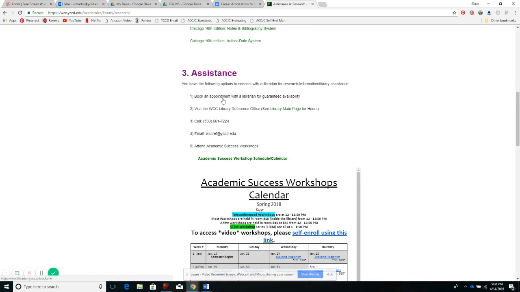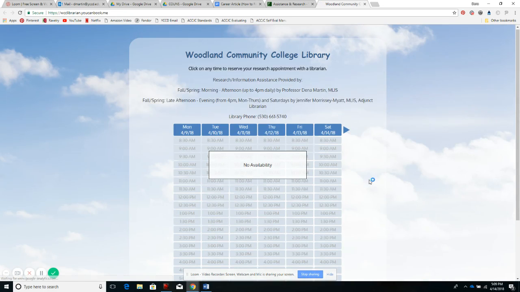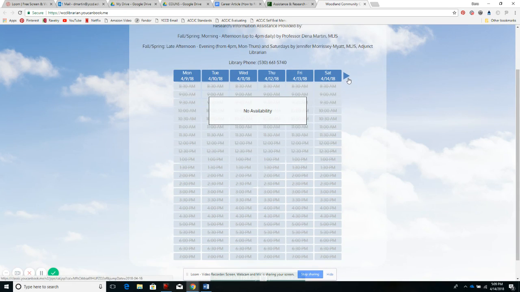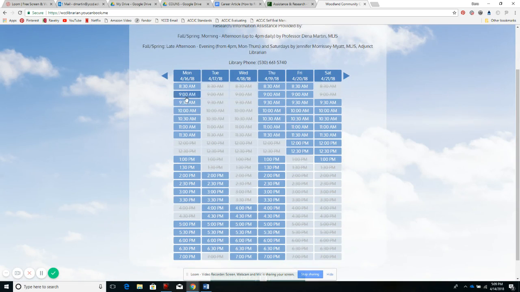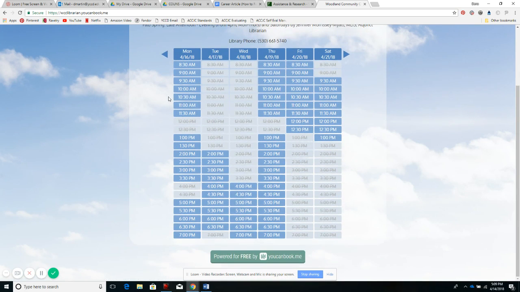Another thing I want to highlight before I show you how to get to the database is that you can make an appointment. And I know this is for an online class, but guess what? We do have online help as well. You can make appointments for up to 2 weeks in advance. I know it's just ending this week, so that's why that was all blank. So next week we have all of this time available.